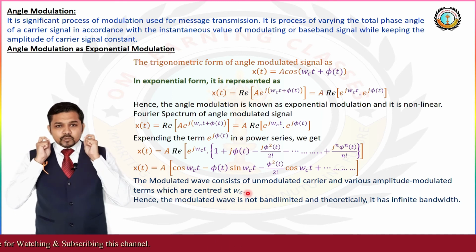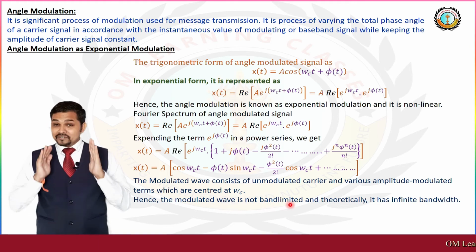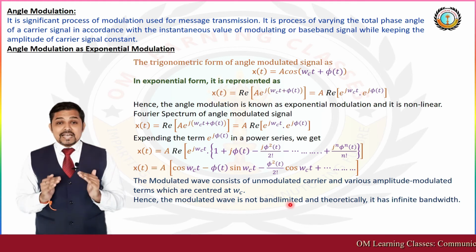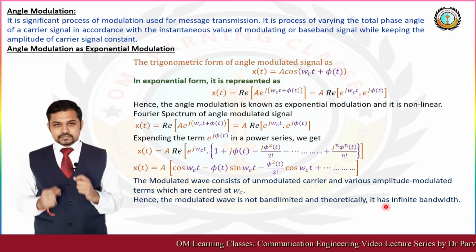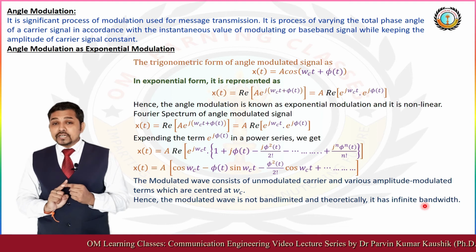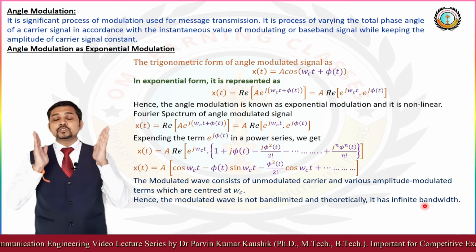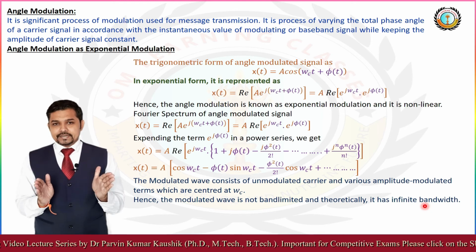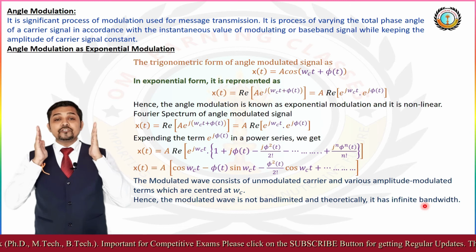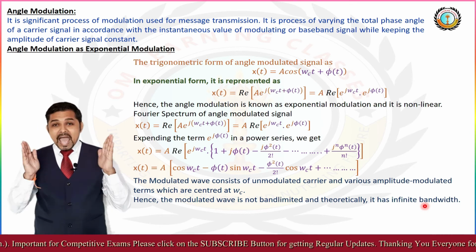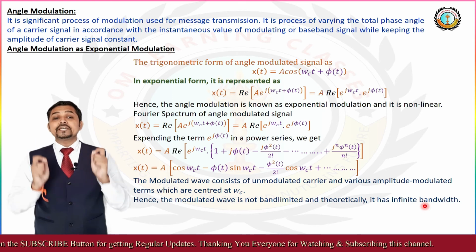Hence, this modulated wave is not band limited and we can say that it has theoretically infinite bandwidth. This is a very important outcome regarding angle modulation, that angle modulation is not band limited and theoretically it contains infinite bandwidth as per the representation of the angle modulated wave.